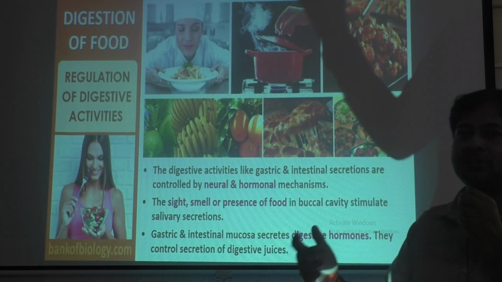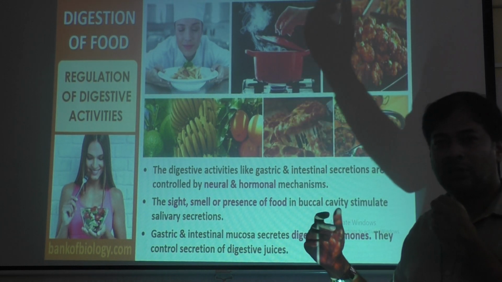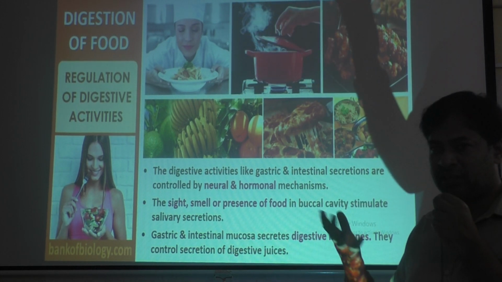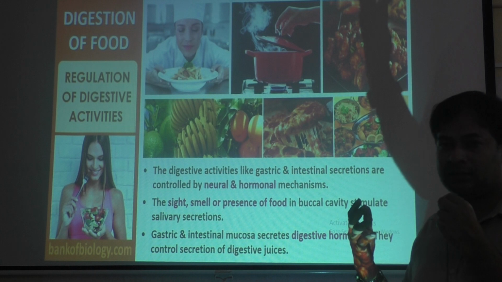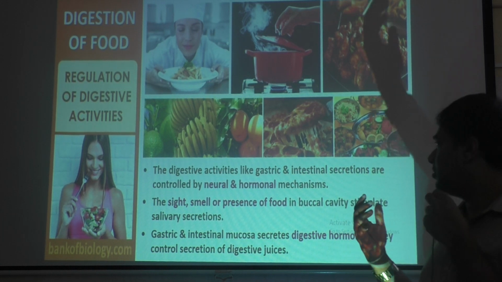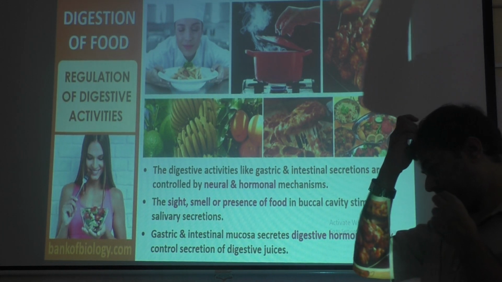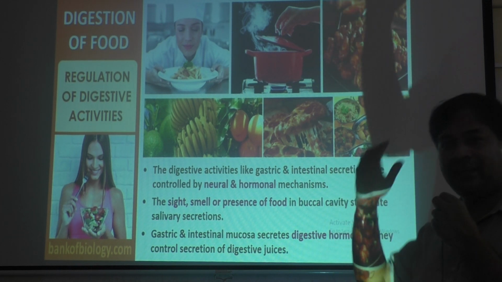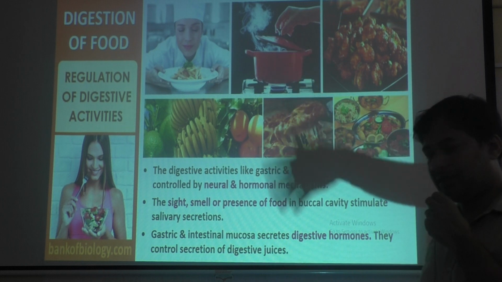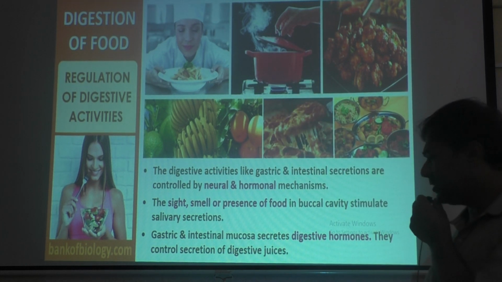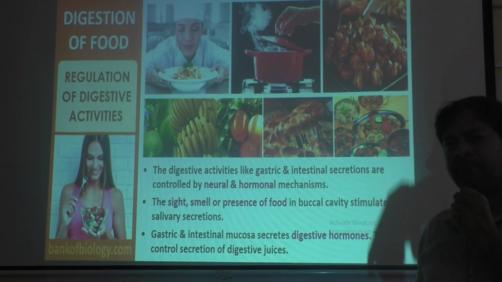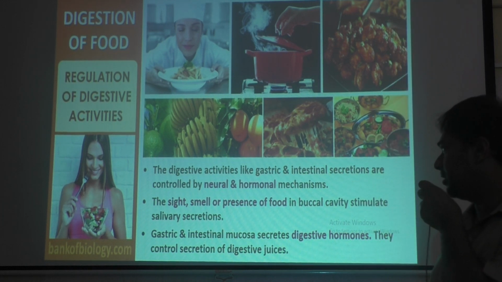Or you are walking on the street and you see some street food, your favorite food, like golgappa or pani puri, especially girls, they feel like eating it, they are tempted. So at that time also saliva is produced. That is, the production of more saliva is also because of a neural signal.